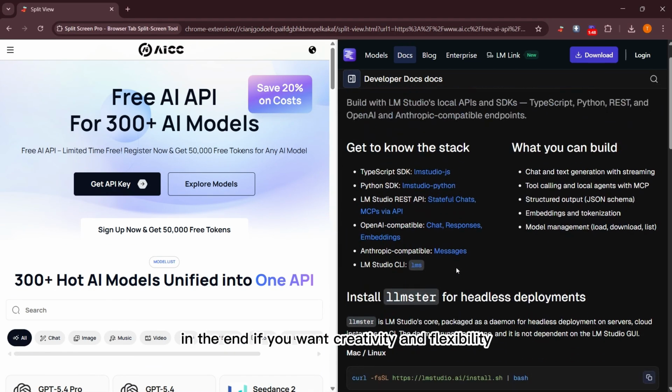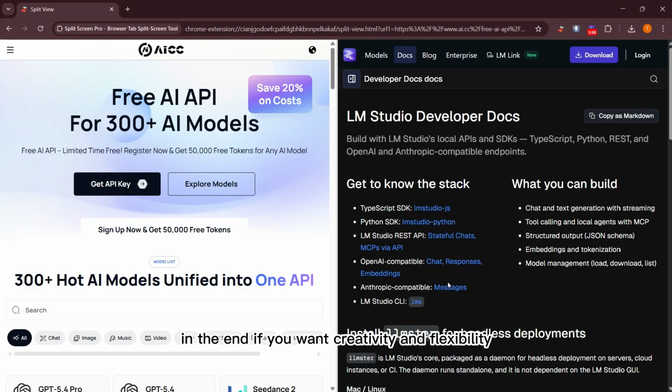In the end, if you want creativity and flexibility, go for GPT4all. If you prefer structure and organization, LM Studio is the way to go.